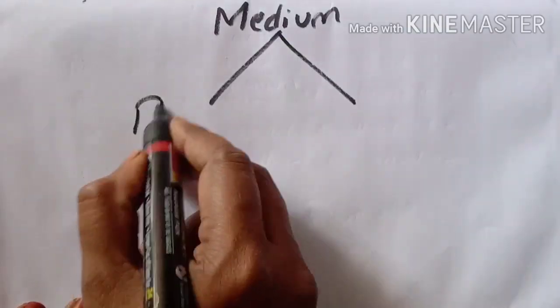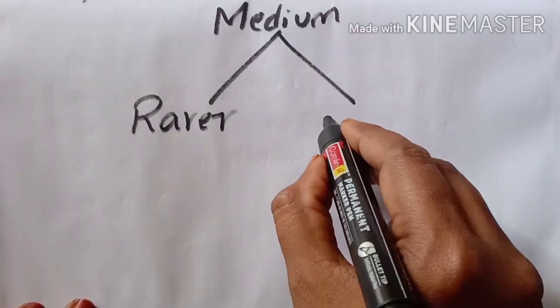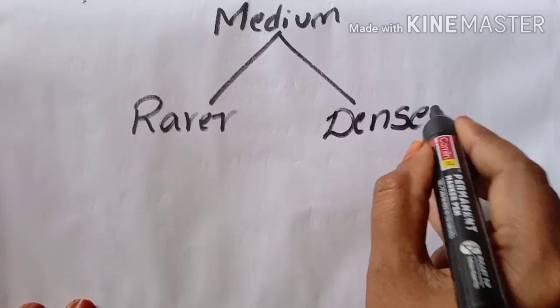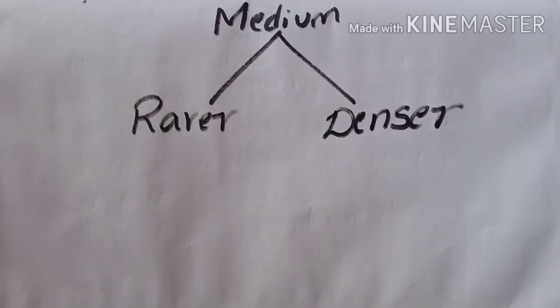Mediums are of two types in this topic: one is the rarer medium and the second is the denser medium.